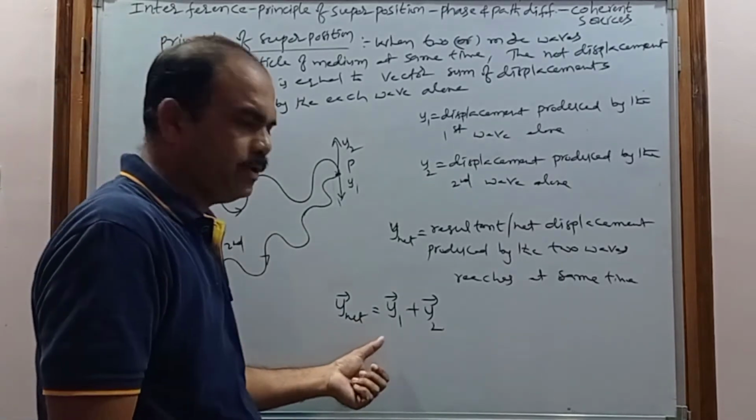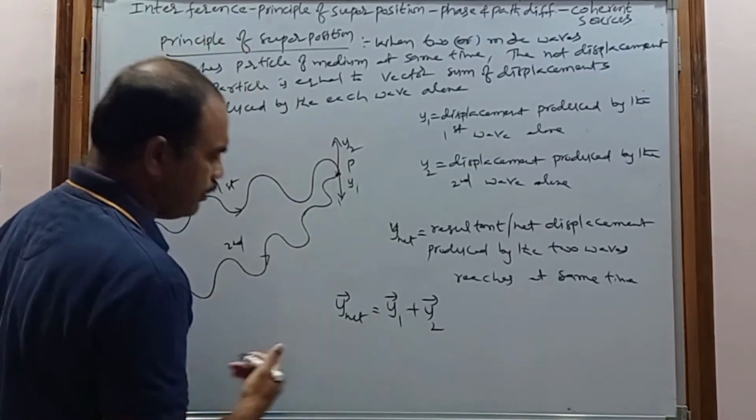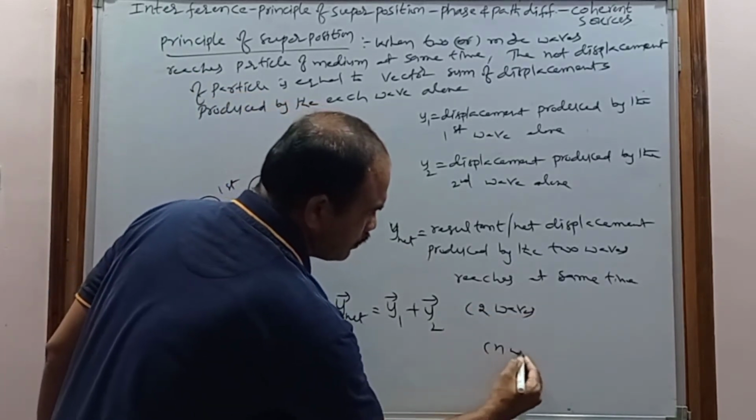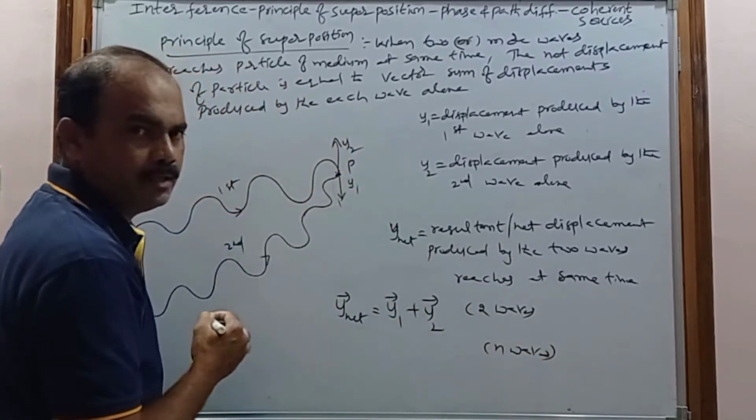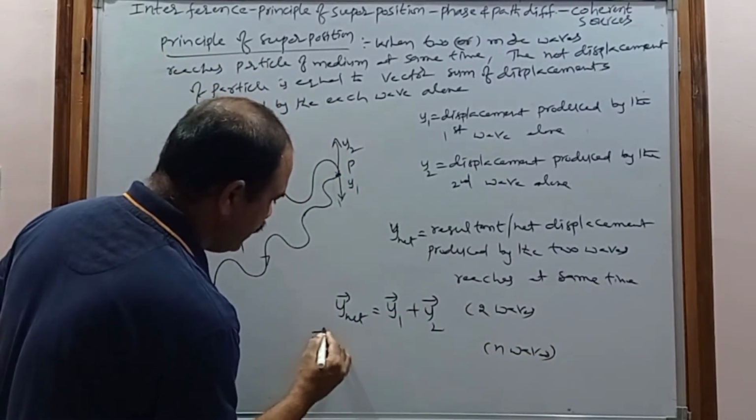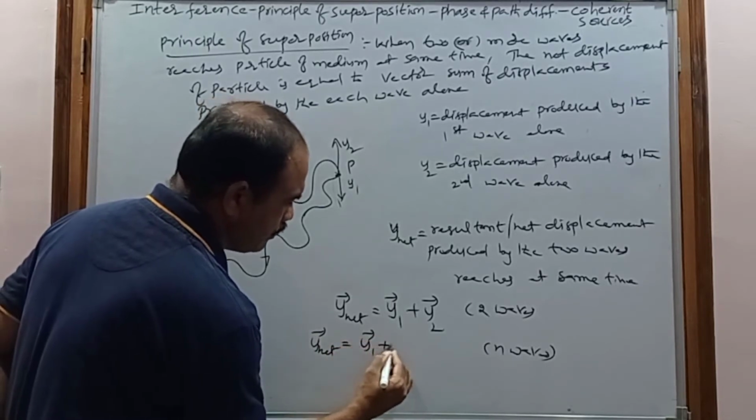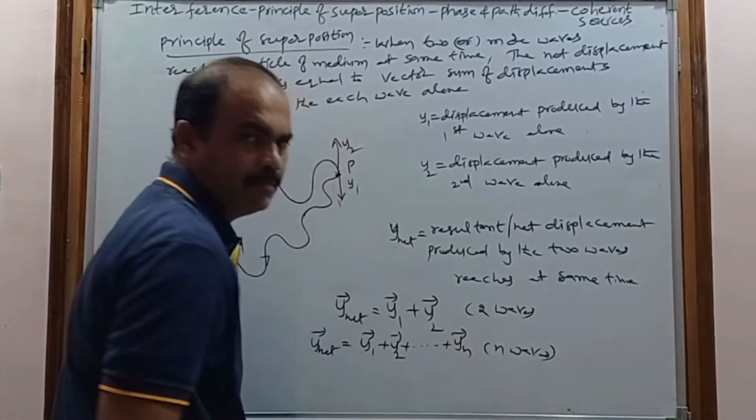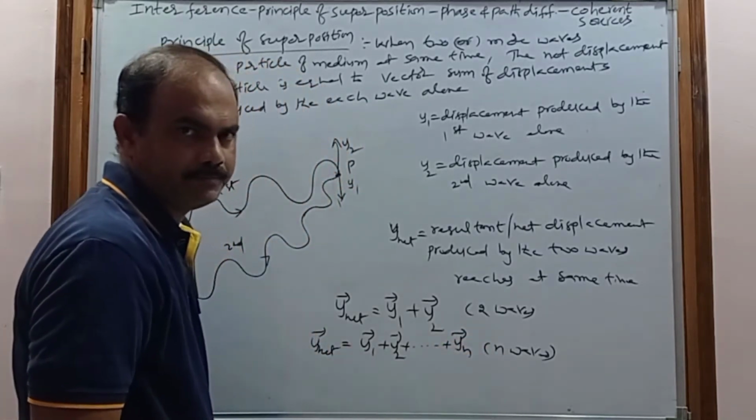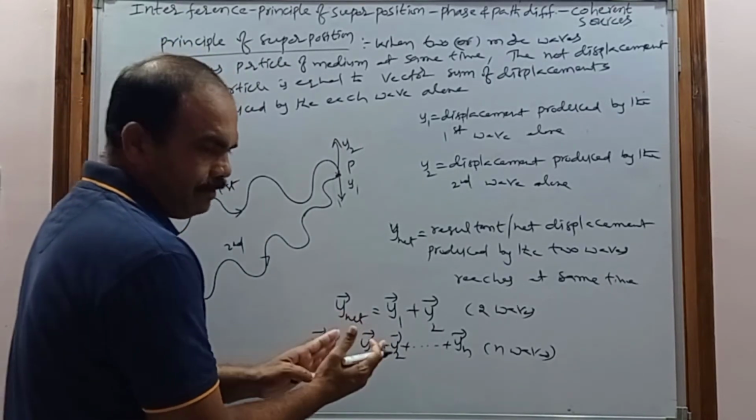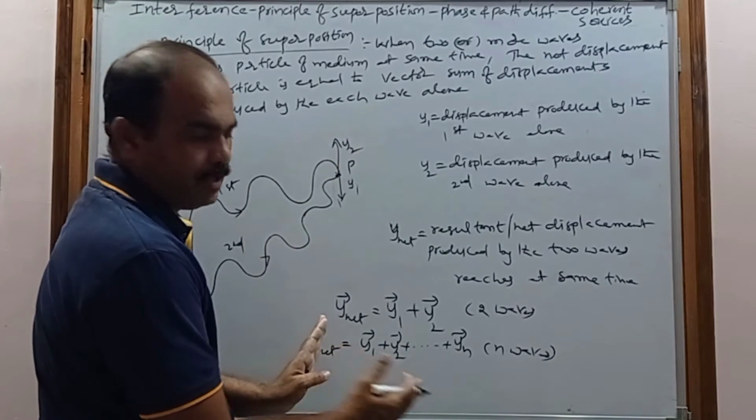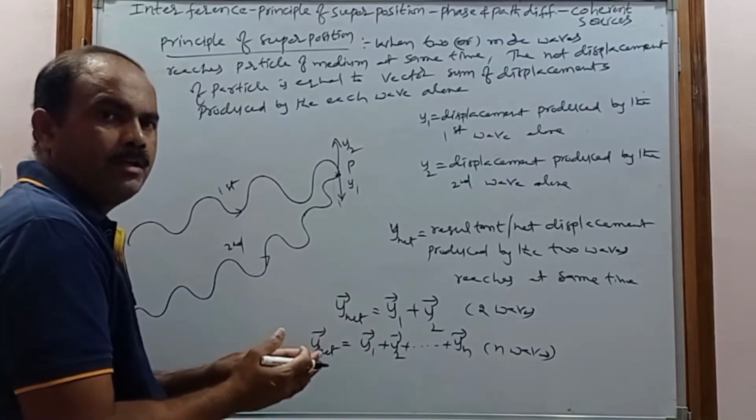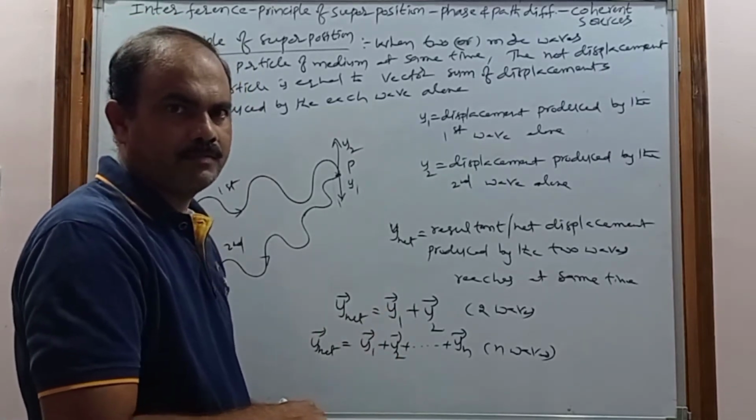So this is the formula for only two waves. If n waves are superimposed at that particle, the net displacement is y1 bar plus y2 bar plus dash dash dash yn bar. yn is the displacement produced by the nth wave. We are doing a vector addition, not the ordinary addition, so we follow the rules of addition of vectors.